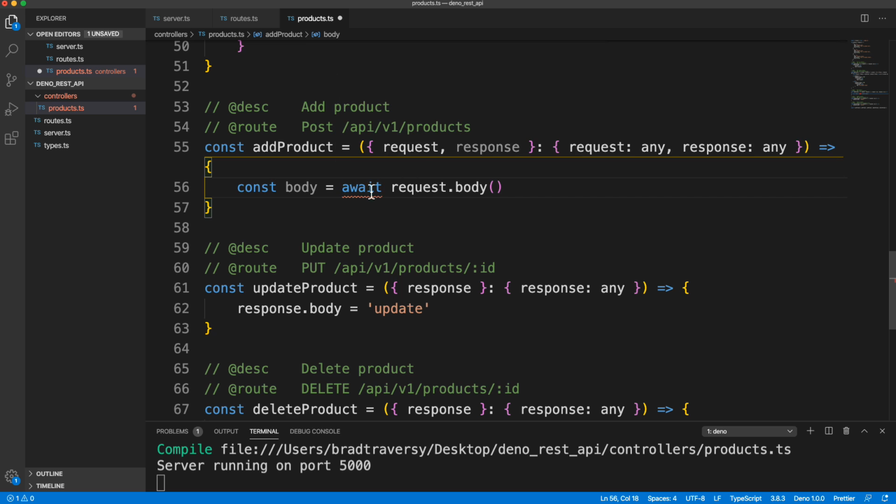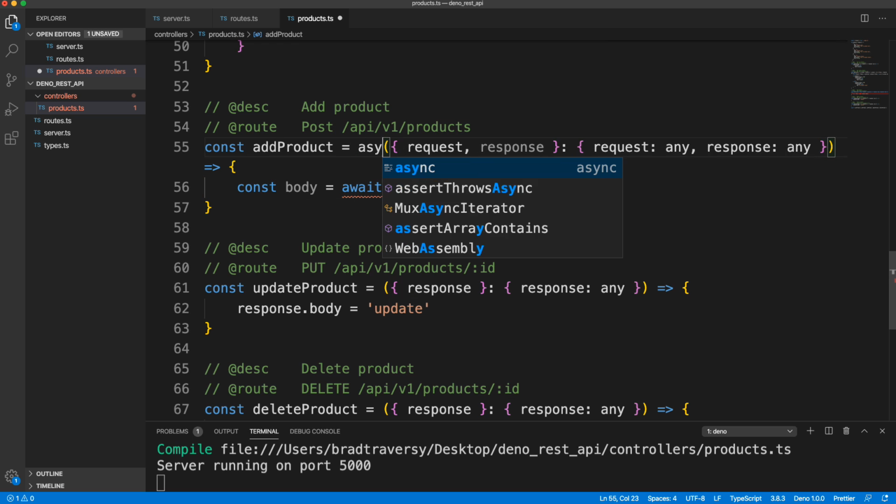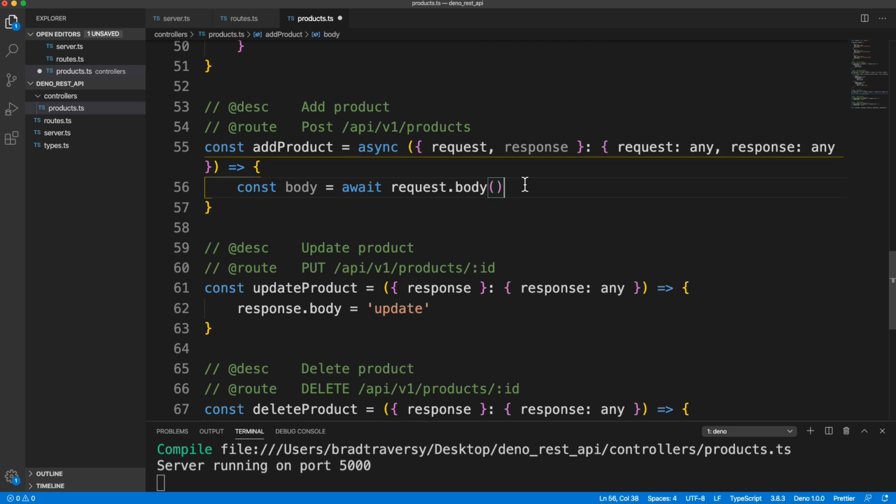Now, notice I have a squiggly line here, even with the Deno extension. That's because this is no longer in the global scope or the top level, so we do have to add async here like that.